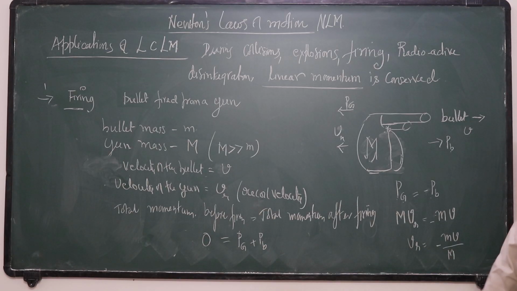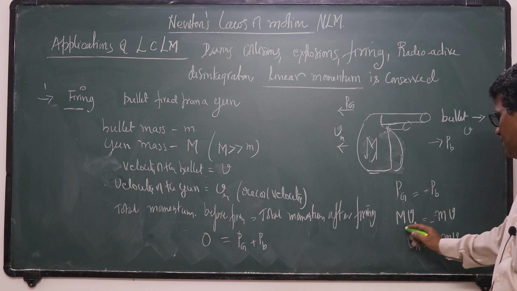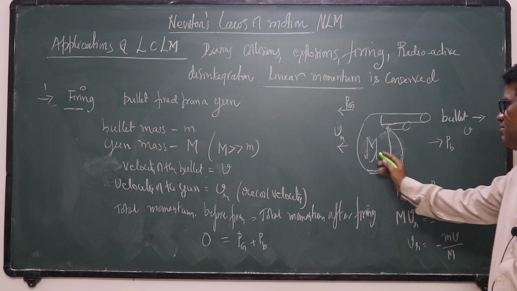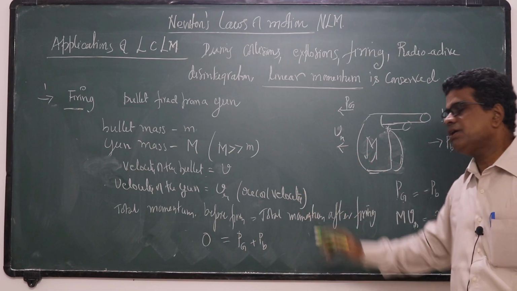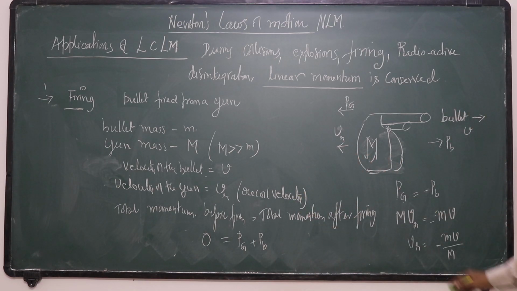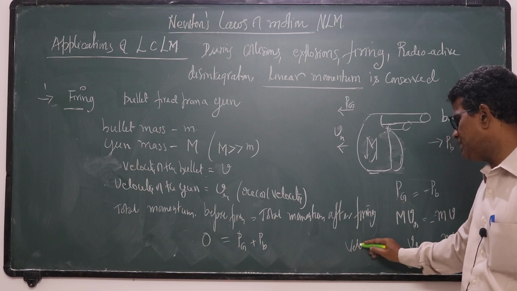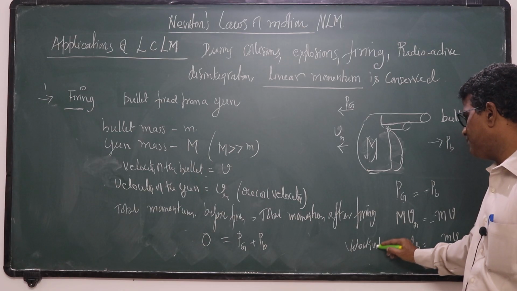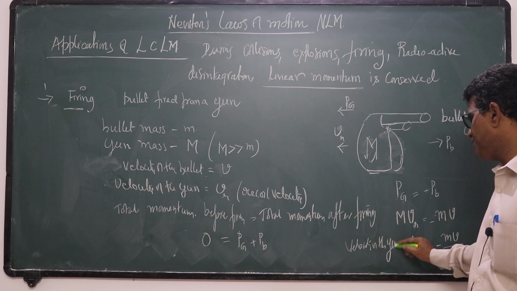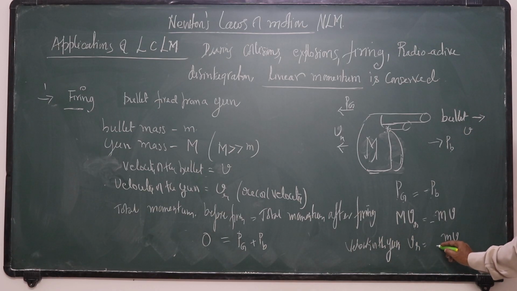What does this minus indicate? That means the velocity of the gun is backward. That is called recoil velocity. If you want the velocity of the gun, then you write minus.